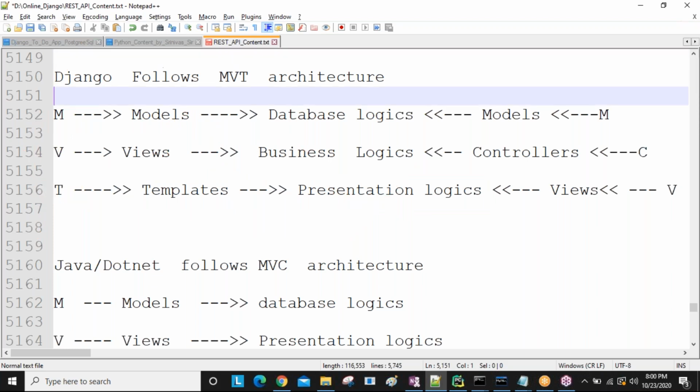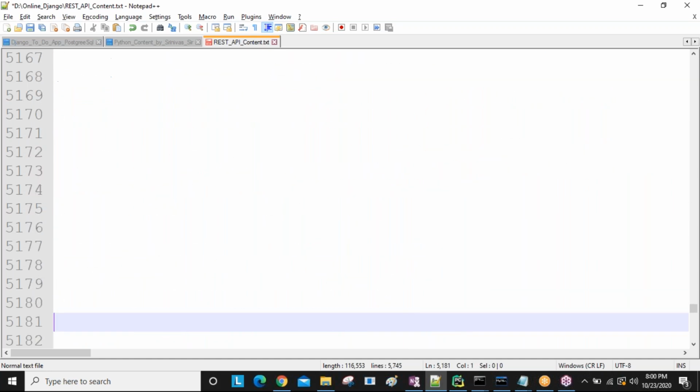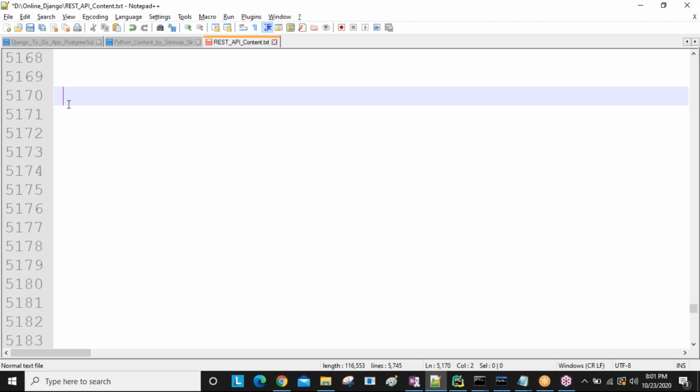Yes. Now we are going to discuss the MVT architecture flow. The flow structure we are going to discuss. Wait, guys. Yeah, so now you can see here, I will draw one small structure.